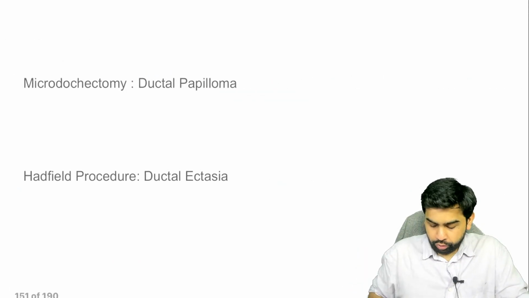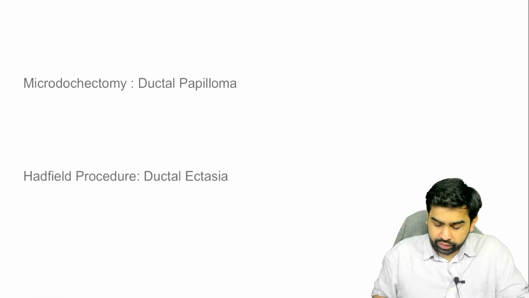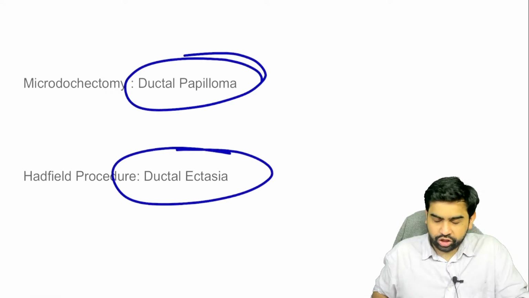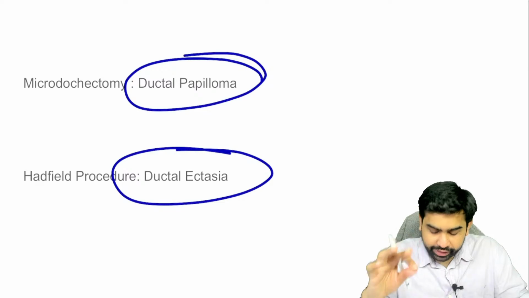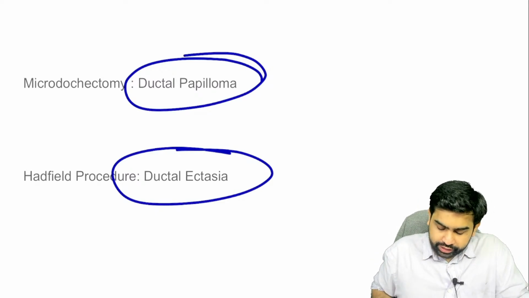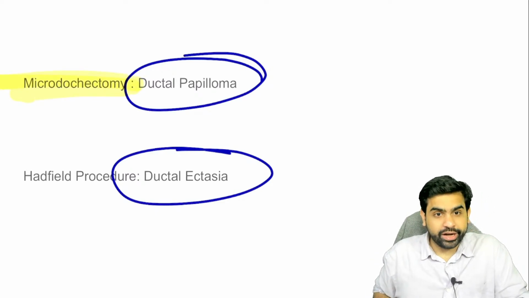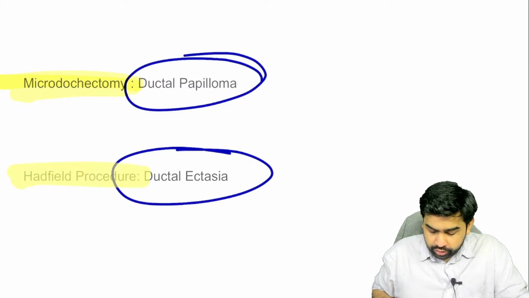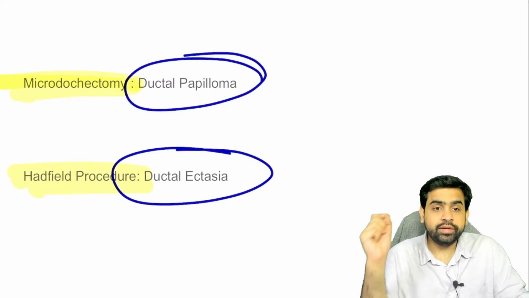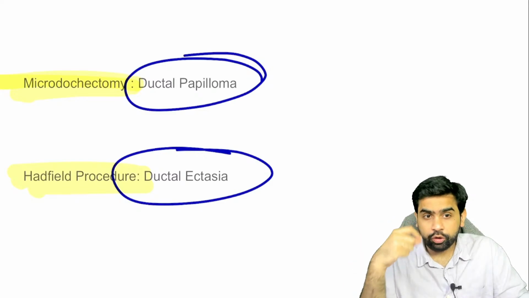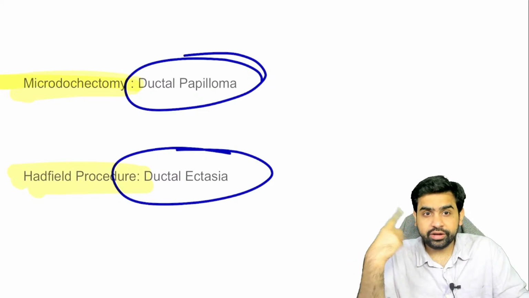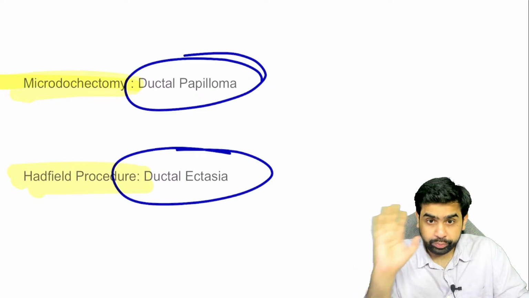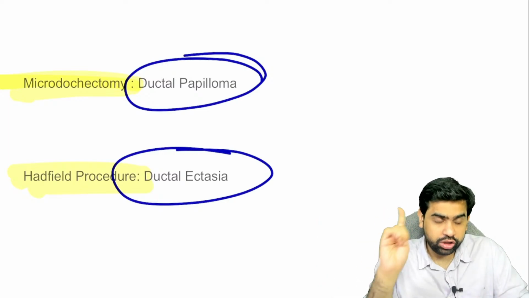Now there are two conditions: ductal papilloma and ductal ectasia. Let's not go into the details of it. At least remember the management of these. In ductal papilloma, what you do is a microdochectomy. In ductal ectasia, what you do is a Hatfield procedure. So please remember these particular names. The Hatfield procedure has been asked to you once.